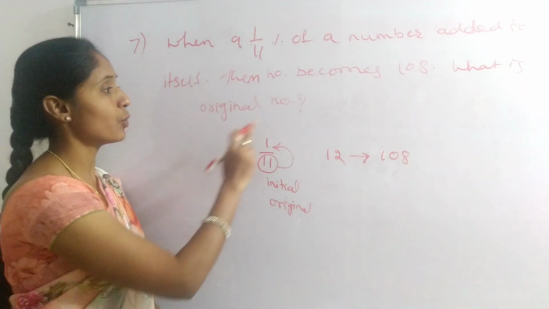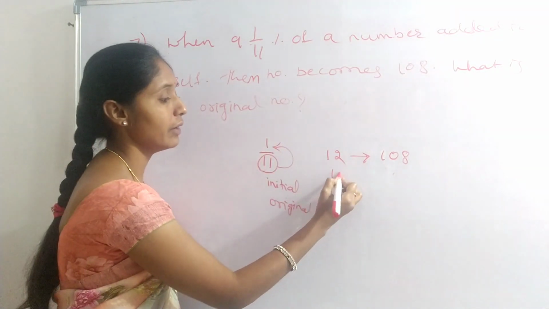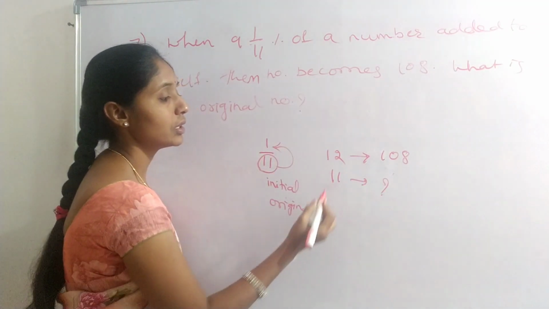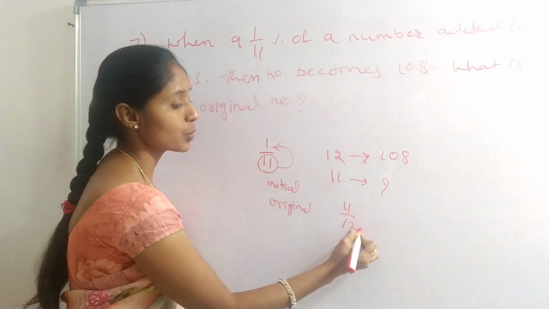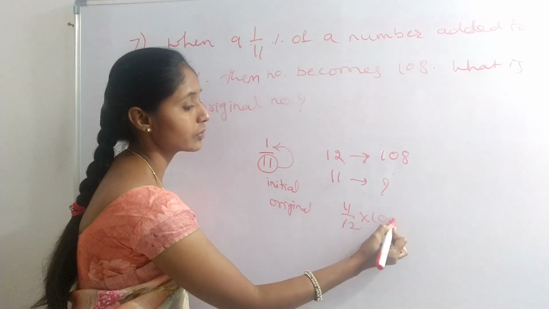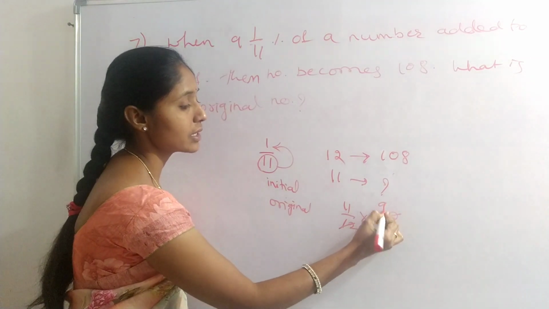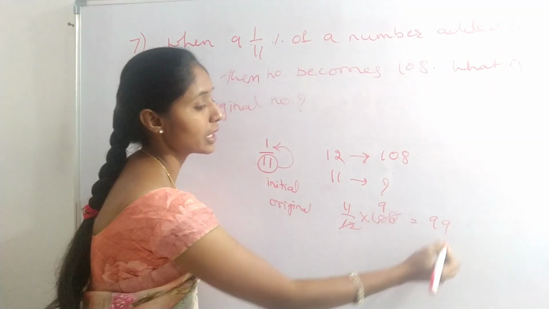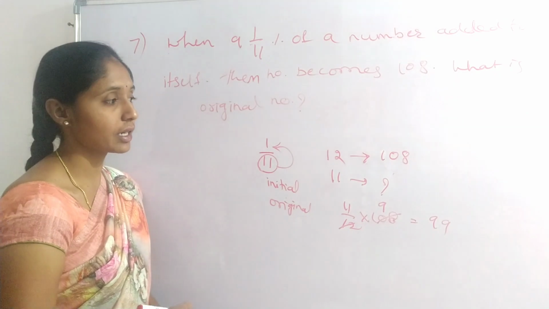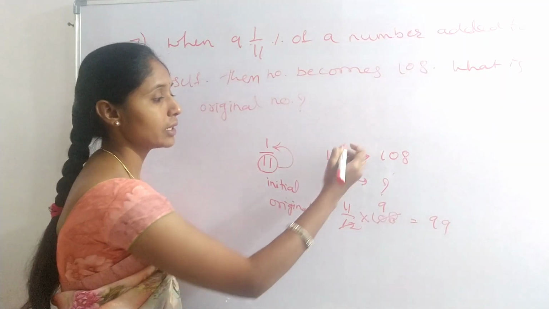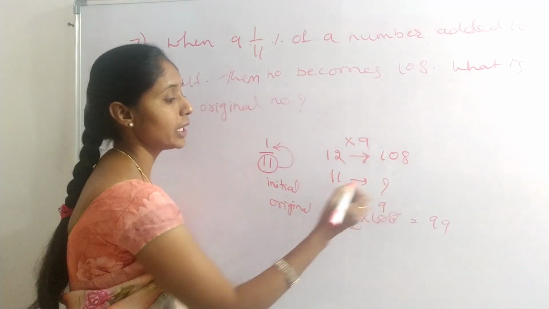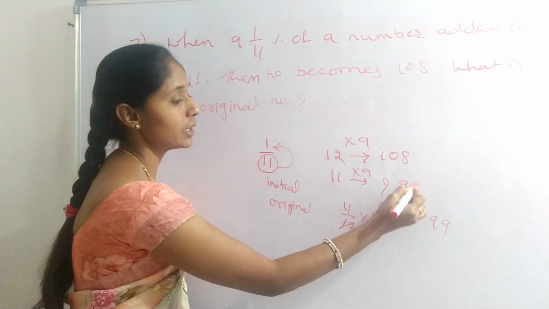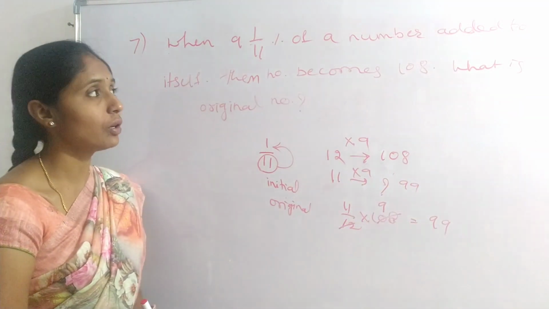What is the original number? That is 11 is what? 11 by 12 into 108. 11 9s are 99. The original number is 99. Otherwise we can do it like this: 12 9s are 108, then 11 9s are 99. This way also we can do. Next question.